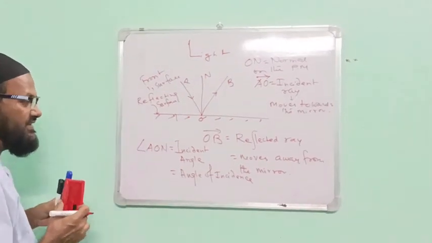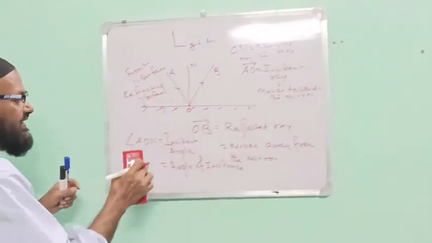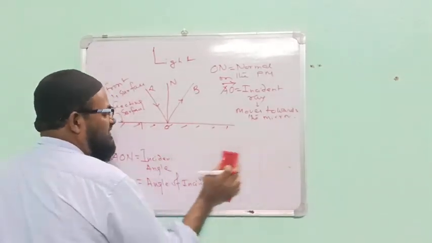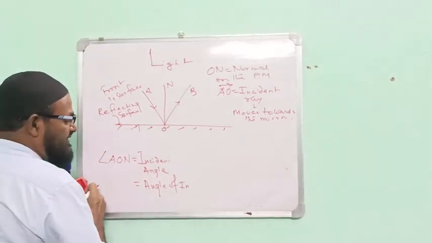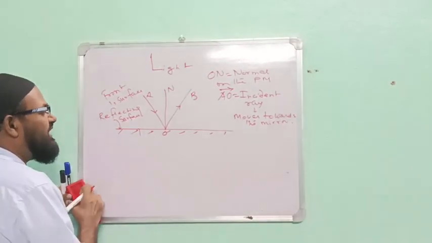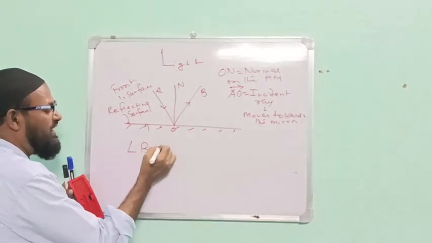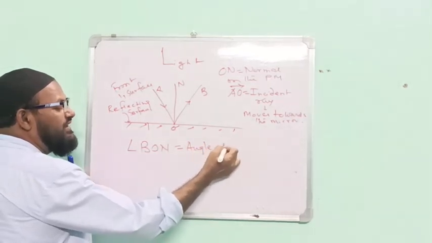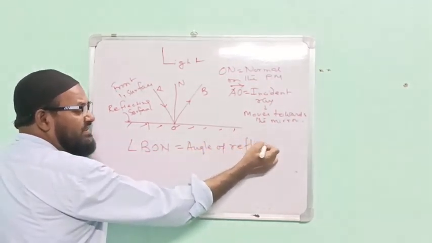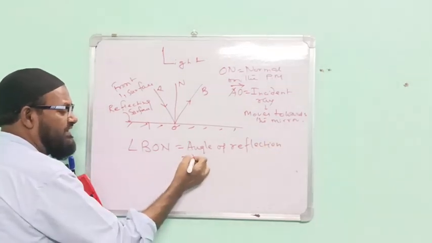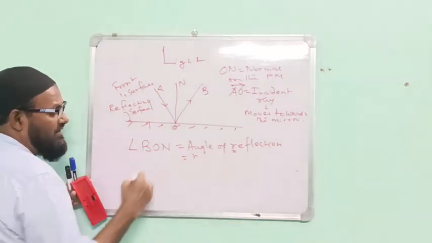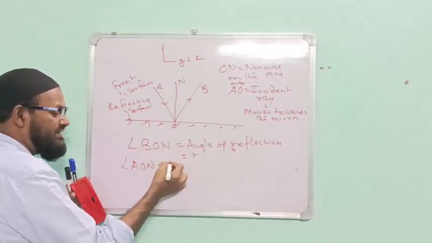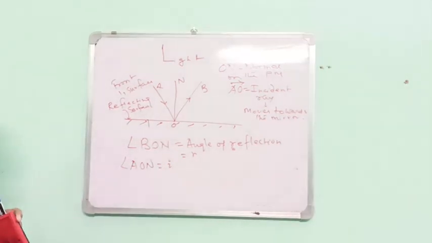Next, angle BON is the angle of reflection. This is denoted by R. AON, the angle of incidence, is denoted by I.